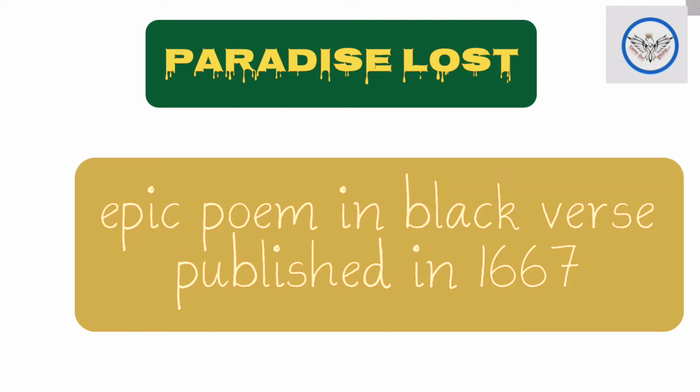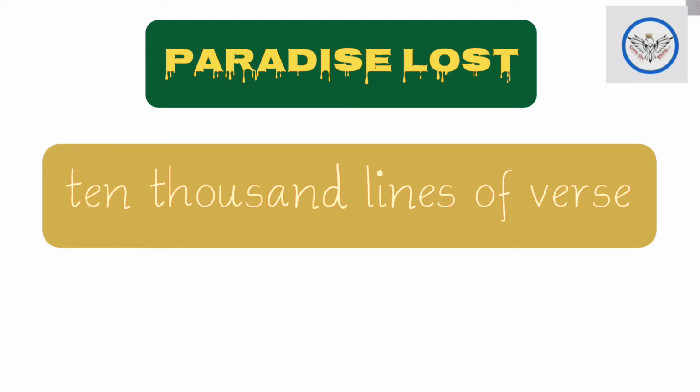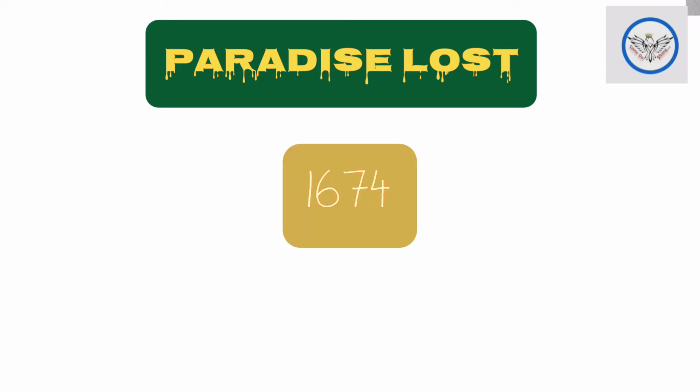Okay, let's get started with the poem. First of all, I want to give you a little introduction about the poem. Paradise Lost is an epic poem in blank verse. It was written in the 17th century by English poet John Milton. The first version of Paradise Lost was published in 1667, consisting of 10 books with over 10,000 lines of verse. A second edition followed in 1674, arranged into 12 books with minor revisions throughout.